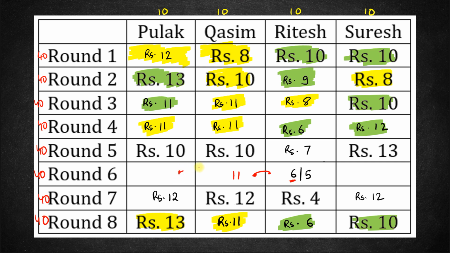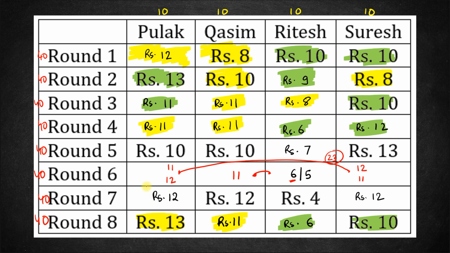So the total amount that the other two have will be 23, right? If the other two together have 23, how is it possible? This will have to be maximum 12. It cannot be 13. So if this is 12, this must be 11 in that case, or if this is 11, this must be 12 in that case, right?